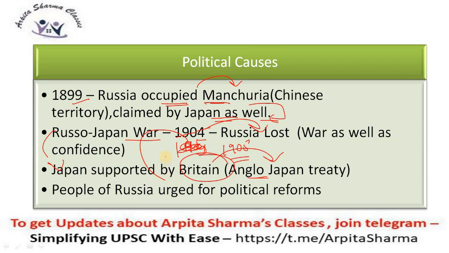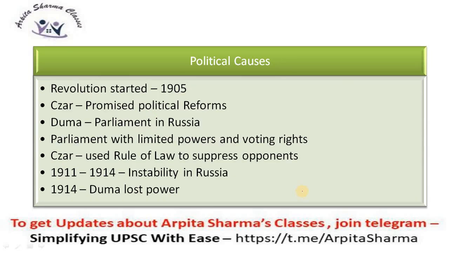in the Russo-Japanese War. The people of Russia then urged for political reforms, because they thought the king was doing nothing for them. He was just fighting wars. Neither did we have voting rights, nor the right to equality. Then they started demanding political reforms in Russia. As a result, in 1905, when the people thought it was high time to demand political and social rights, a revolution started.